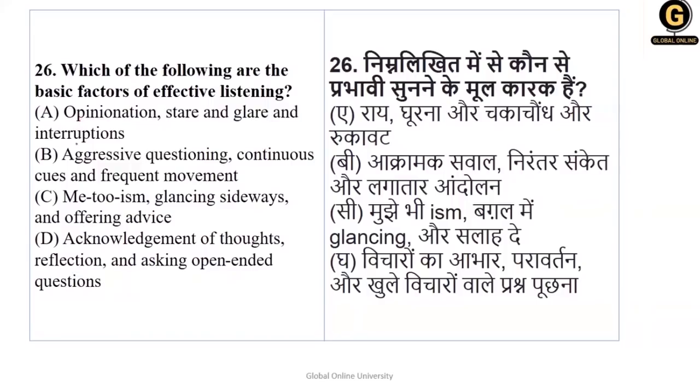Out of this, which is the factor for effective listening? Interruptions will not make listening effective, aggressive questioning will not be effective, mutism will not be effective, and offering advice will also not be effective. To be effective, your thoughts must be acknowledged, there must be reflection, and open-ended questions, then only your listening can be effective.